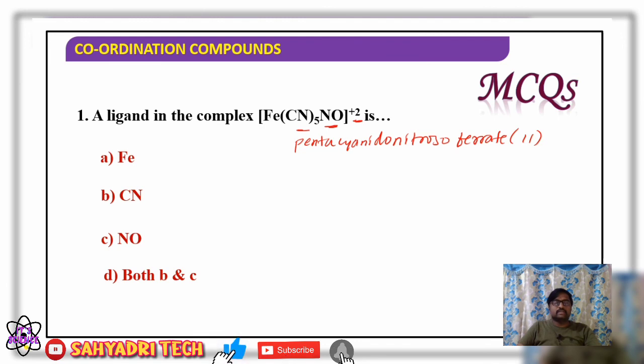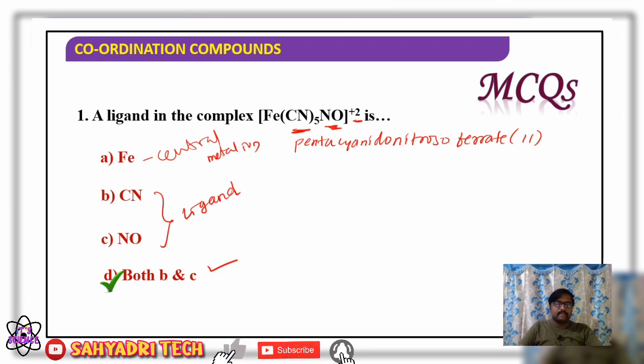So what is here? Iron acts as the central metal ion. Then what about CN minus and NO? They act as ligands, right? Then what is the answer here? Both B and C act as ligands.